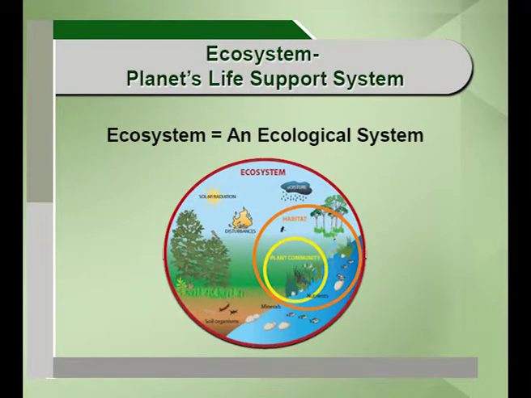Ecosystem as a whole is the planet's life support system. Ecosystem is an ecological system. It is made up of two words: eco, which means environment, and system, which is a unit, a complex, which is interdependent or interacting. This earth is populated by millions of species.